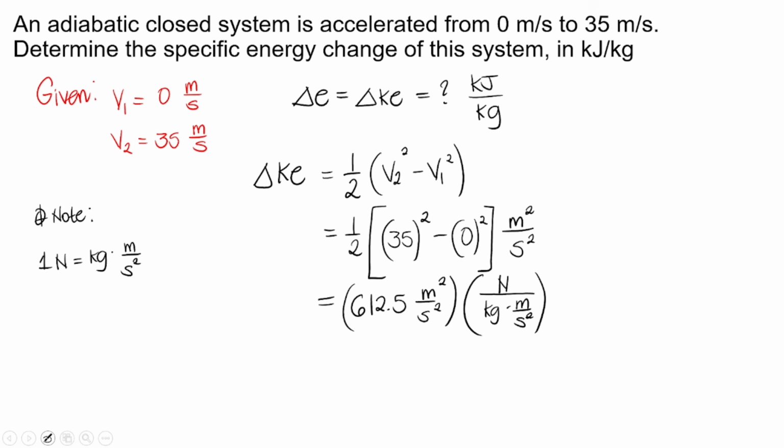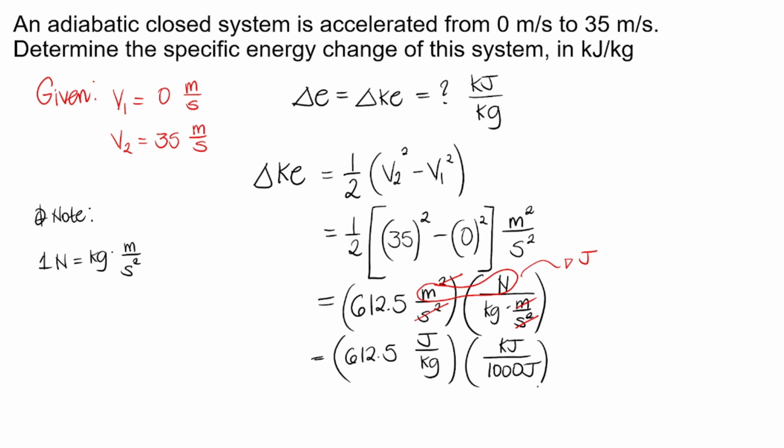Tapos, unit analysis, canceling out the units, may matitirang isa. This will become Newton meter per kilogram, and we know that Newton meter is equal to joules. So, our resulting unit is equal to 612.5 joules per kilogram. And making that kilojoules, we know that 1 kilojoule is equal to 1,000 joules. Our specific energy change for this problem, which is in the form of kinetic energy, is simply 612.5 divided by 1,000.